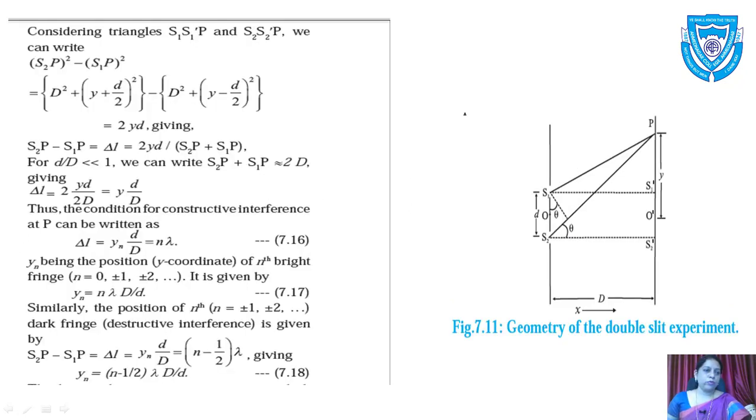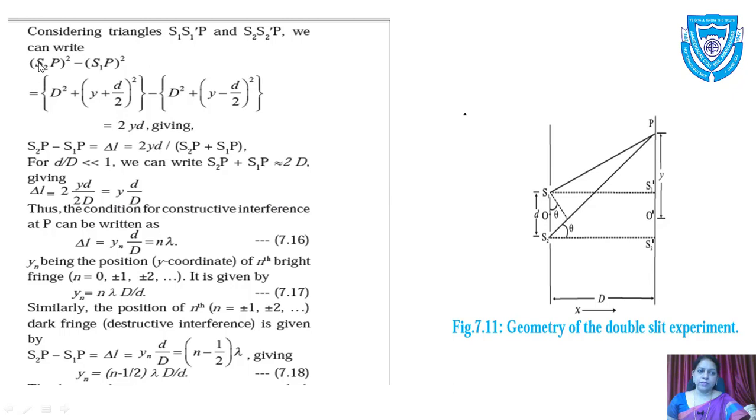Now, considering two triangles. We'll consider two right angle triangles, S1 S1 dash P and S2 S2 dash P. These two are right angle triangles, so we'll have Pythagoras theorem related to it. Now we want the path difference between S2P and S1P, so we'll use Pythagoras theorem.